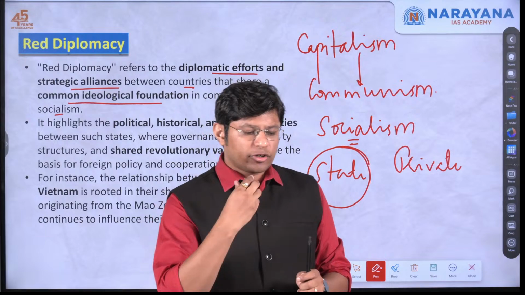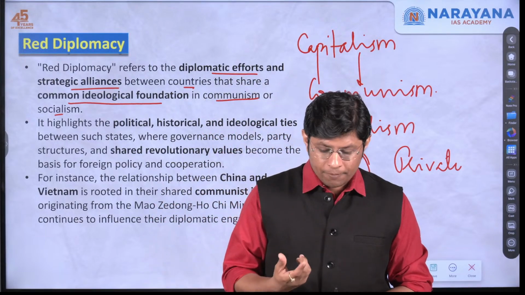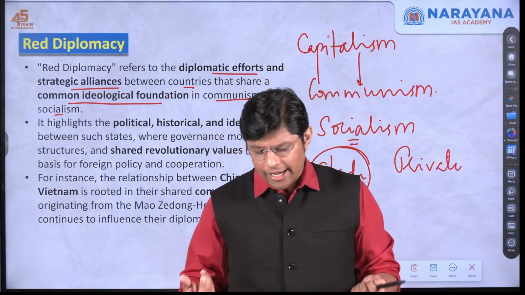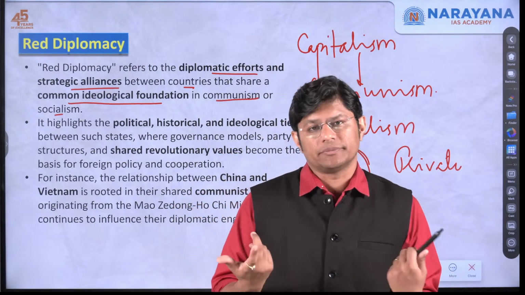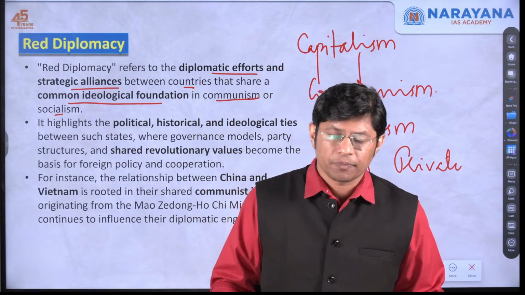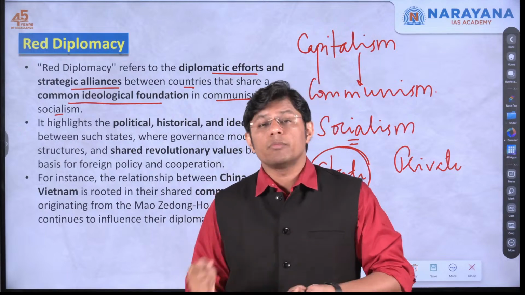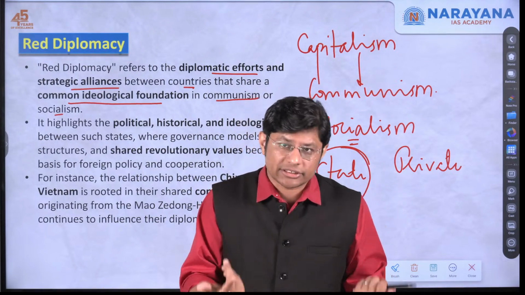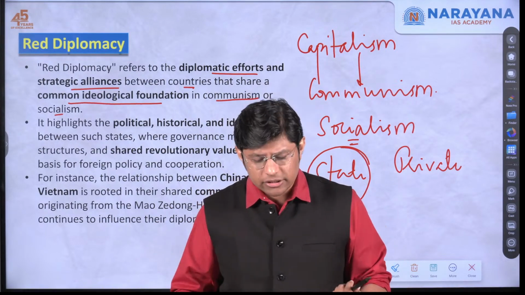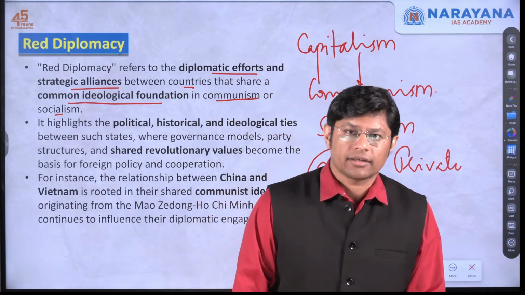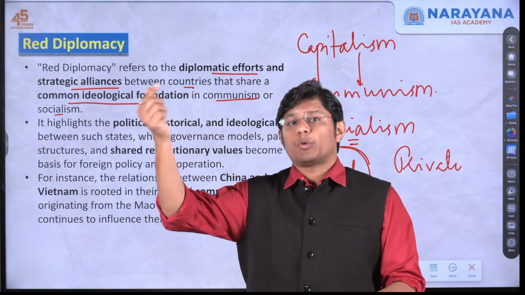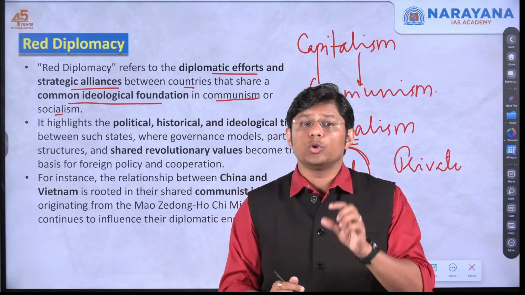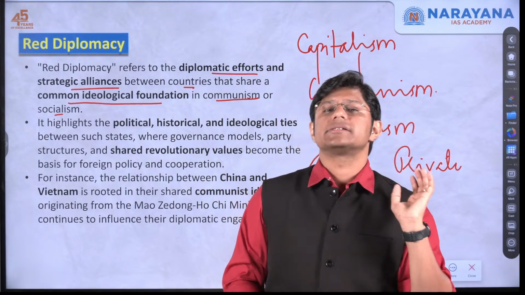Let's say, for example, I am an industrialist and I manufacture vehicles. Now the state will tell me how many vehicles I can produce. I cannot manufacture as per my understanding. As per the state's policies, I have to manufacture only that number of vehicles.